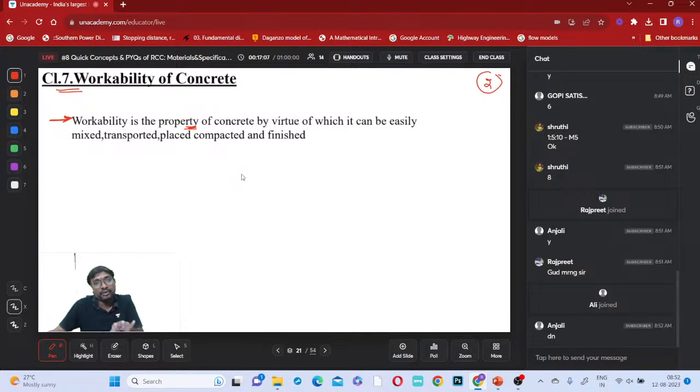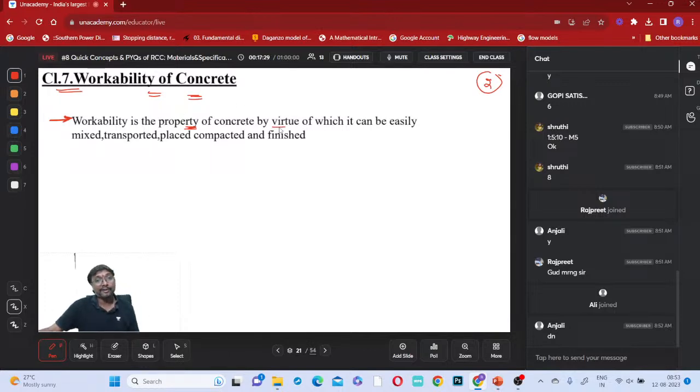This is the minimum water cement ratio. Based on that only you will be deciding the minimum grade of this concrete. So that is the design parameter only. This is related to design only. That is why we are discussing workability a little bit, not in detail. If 100% is workability, we are discussing only 20% of it, which is useful in the designs, okay, not for all.